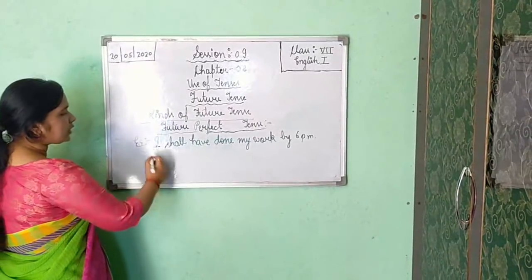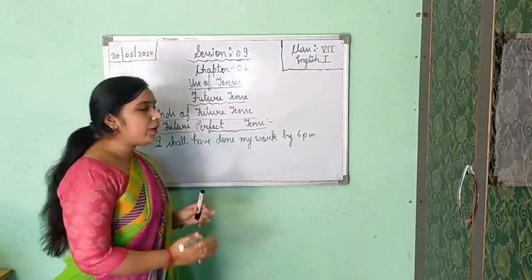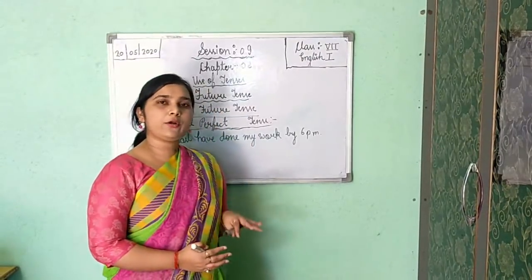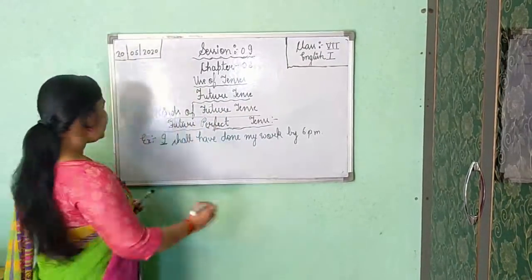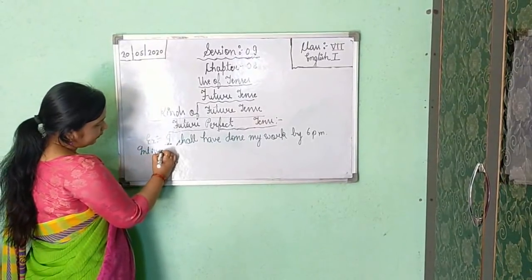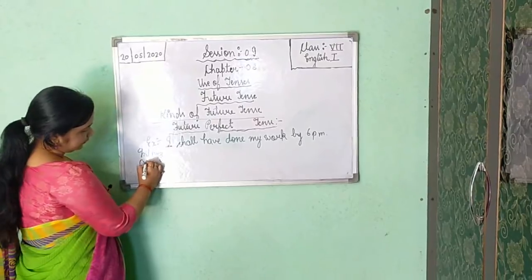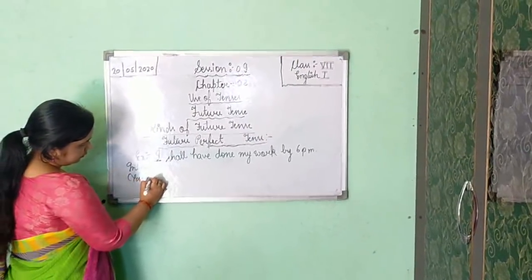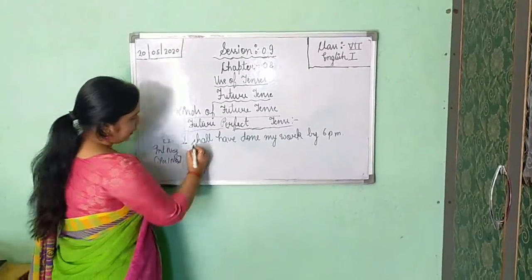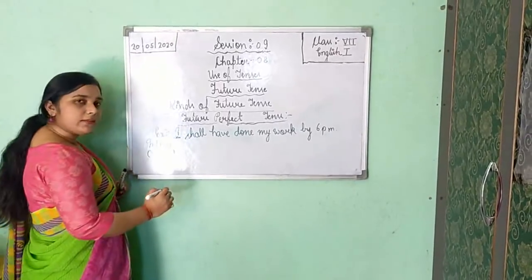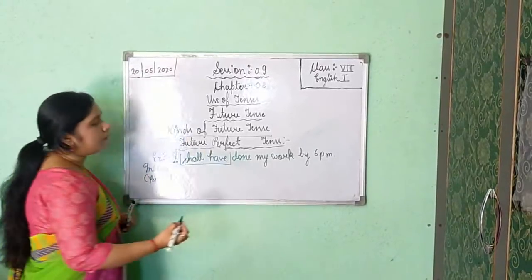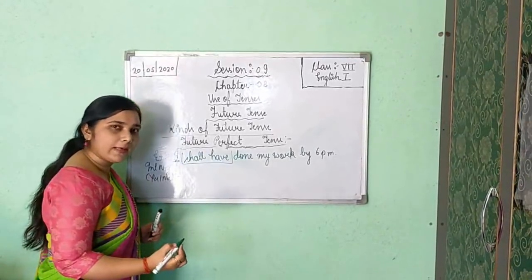Now when you are changing this into interrogative negative yes no type. Okay, so how you will change into interrogative negative yes no type? See here, interrogative negative yes no type. Firstly, because it is yes no type, so again we are getting helping verb is only one, but we are getting two words as helping verb.